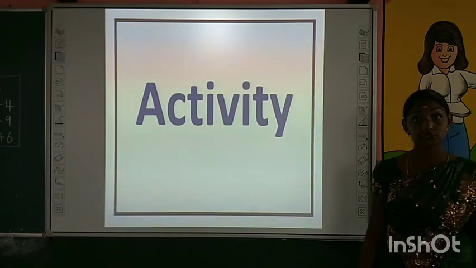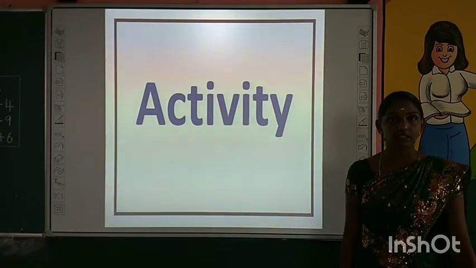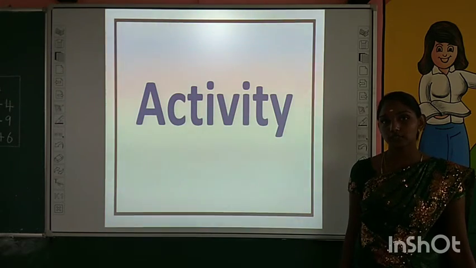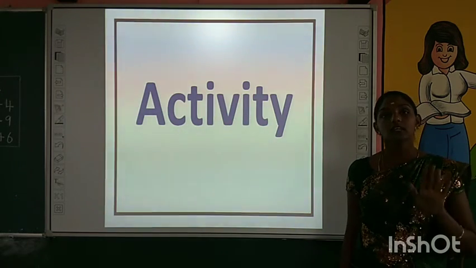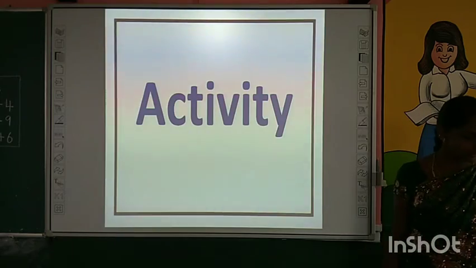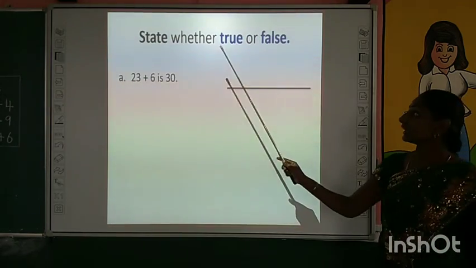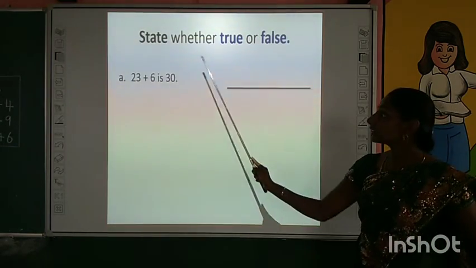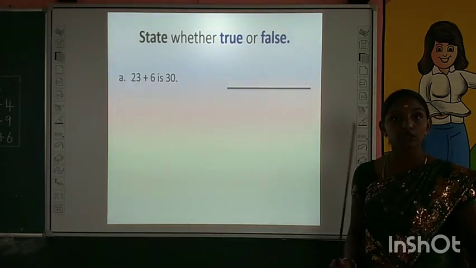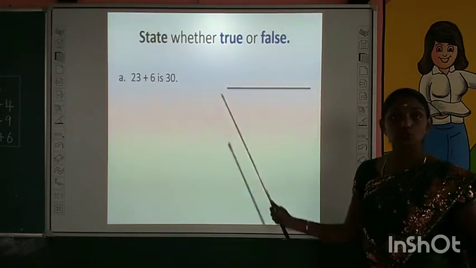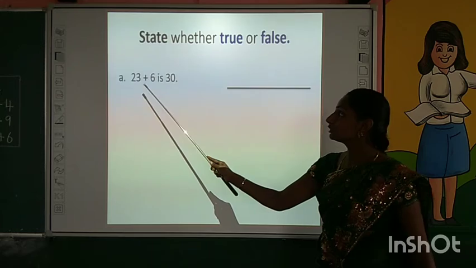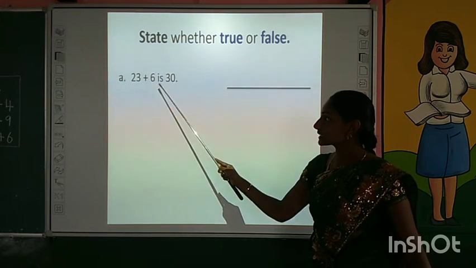Now we are going to do an interesting activity. Now I am going to check you. Are you clear with addition and subtraction? Are you all ready? Come on. State whether true or false. Children, a statement is given to you. You have to check whether it is true or false. Are you ready? Look at it. 23 plus 6 is 30.